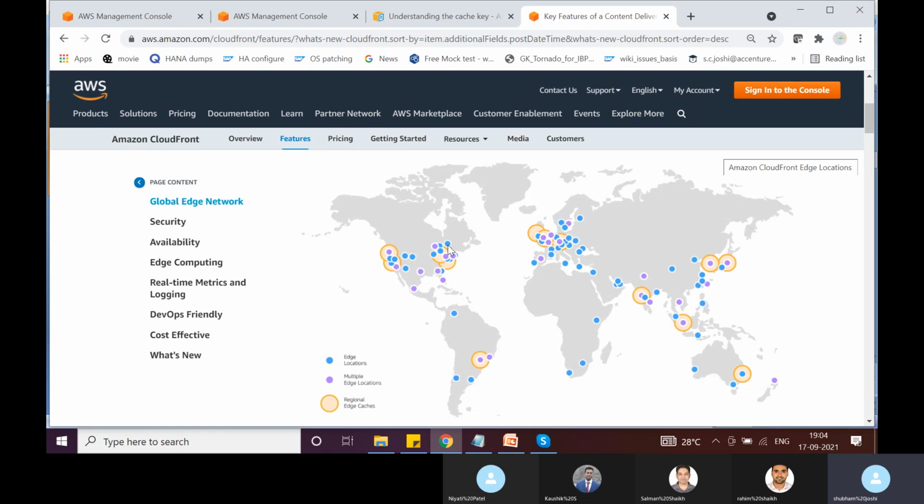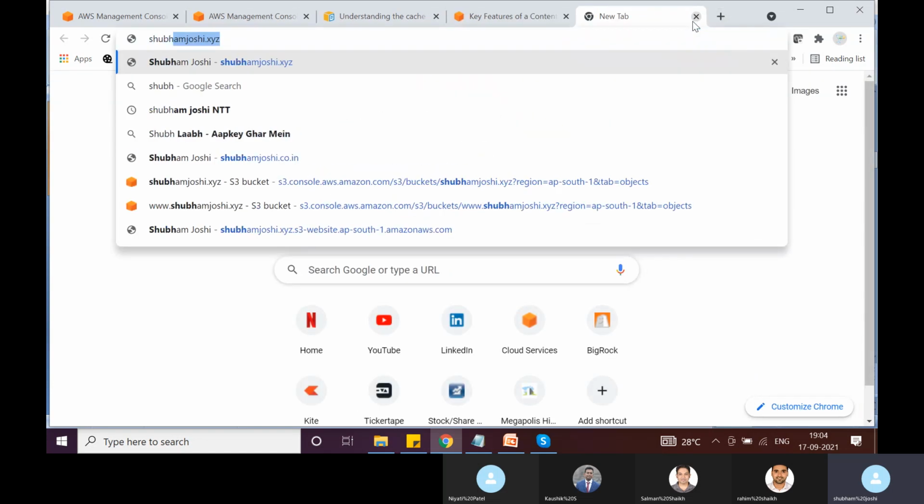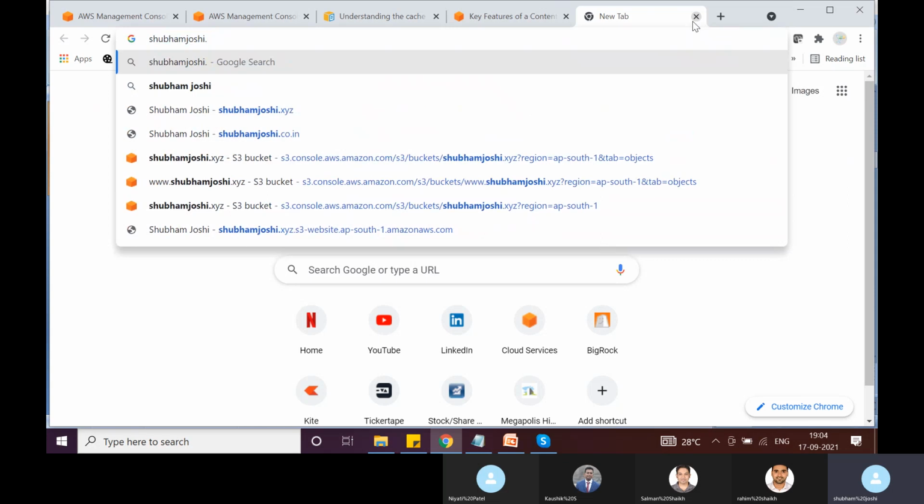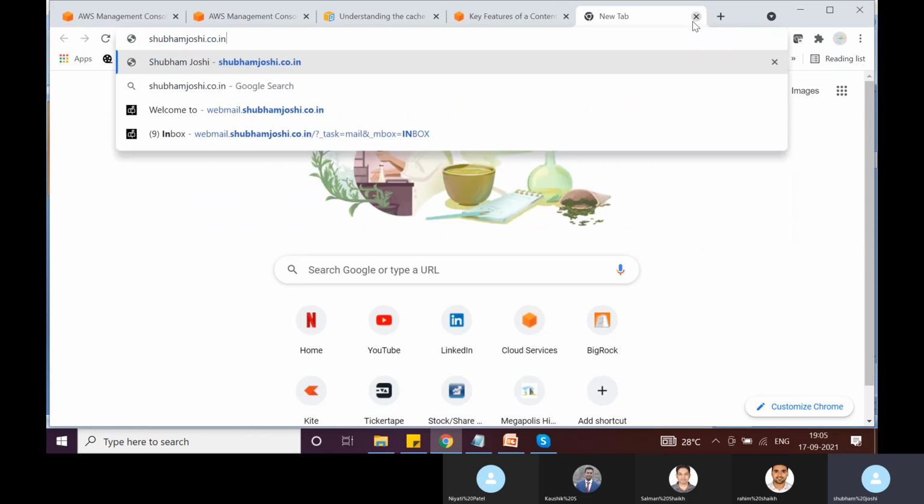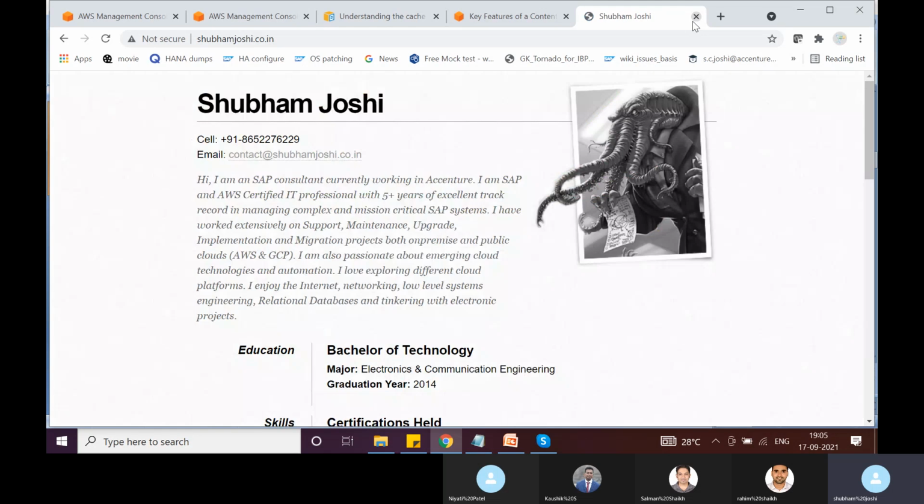CloudFront is great for serving static content, something that doesn't change that often, like the static websites we have already seen. I think this one is not operational as of now, but this website is totally static in nature. It doesn't have any dynamic content in it. The HTML page is just static, and the images it references are also static.